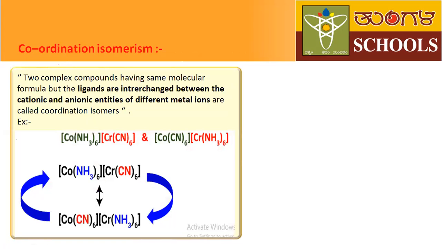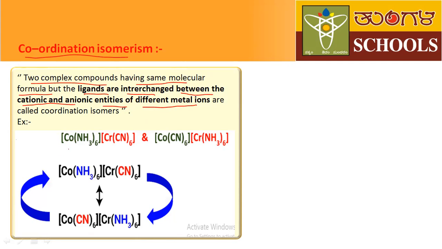Next, let us discuss coordination isomerism. What is coordination isomerism? Here, it is also very simple. Two complex compounds having the same molecular formula, but the ligands are interchanged between the cationic and anionic entities of different metal ions, are called coordination isomerism. Very, very simple. Here also, two complex compounds have the same molecular formula, but the ligands are interchanged between the cationic and anionic complexes.